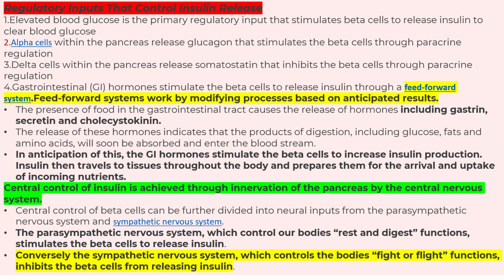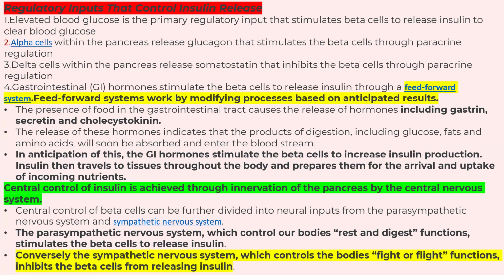So in anticipation of this, the gastrointestinal hormone stimulate the beta cell to increase insulin production. Insulin then travels to different tissues through the body and prepares them for arrival and uptake of incoming nutrients. So in this way, regulatory inputs take place.